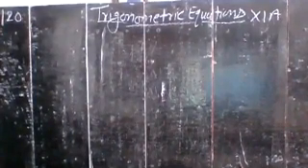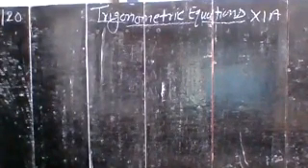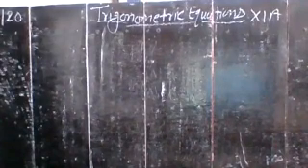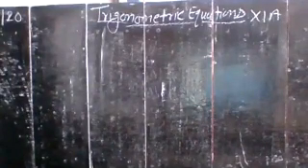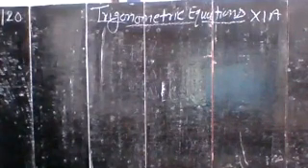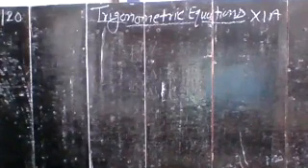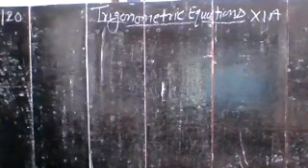I dictate it to you. Write it. An equation involving trigonometric functions of an unknown real number is called trigonometric equation.